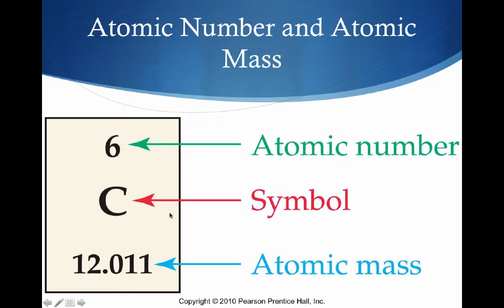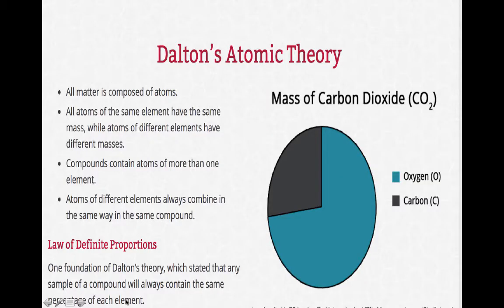And that's because remember that in a neutral atom, the number of protons is always the same as the number of electrons. And the reason why we don't include electrons in the mass is that electrons are so tiny that they don't really affect the mass of an atom.